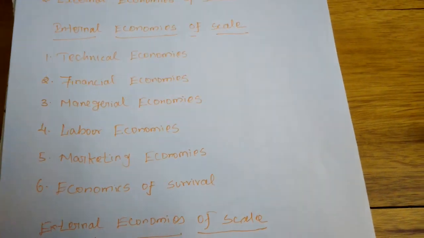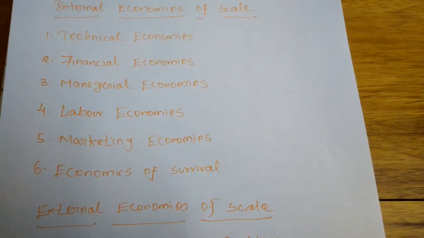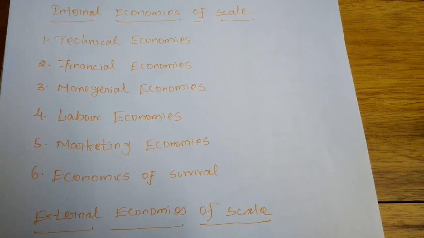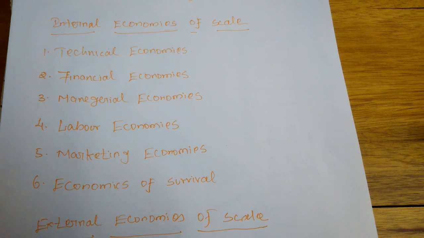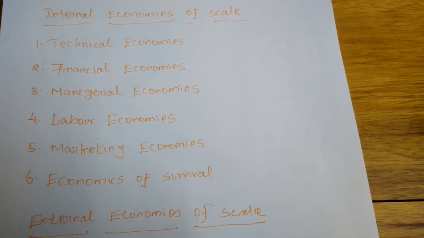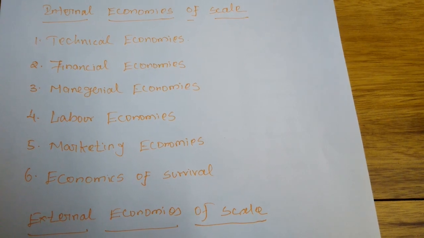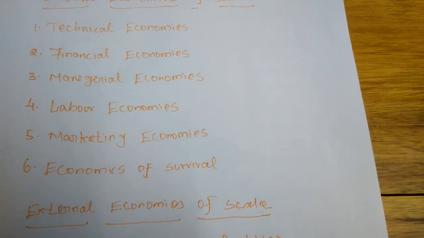So these are the six types of advantages we get from large scale industries within the premises of the business organization. First one is technical economies, next financial economies, third managerial economies, fourth labor economies, fifth marketing economies, sixth economies of survival.